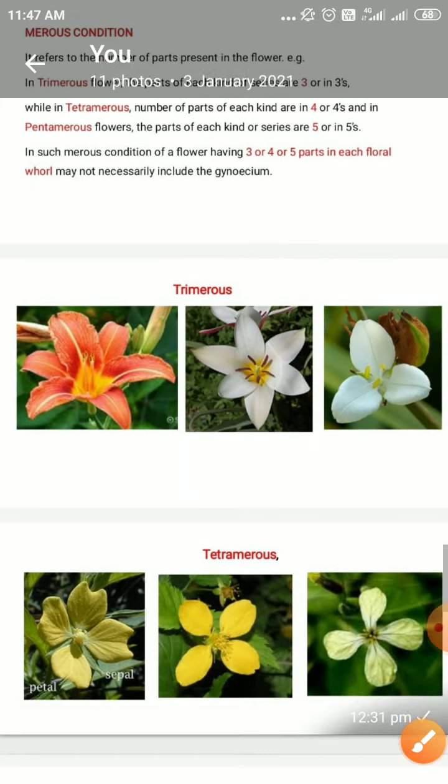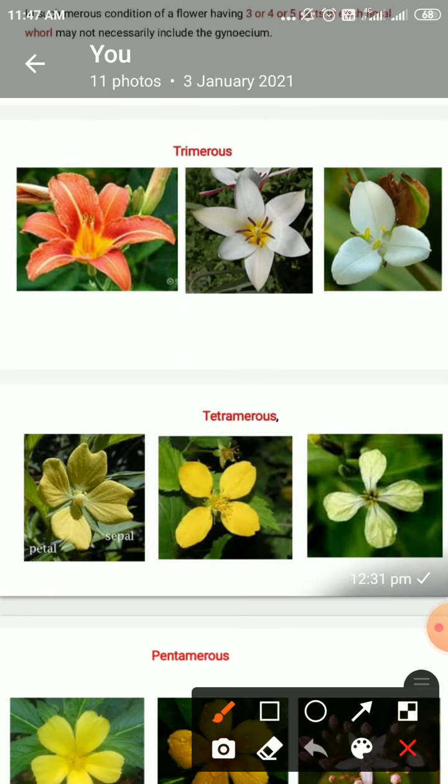Now, in addition to trimerous, sometimes the flower shows the tetramerous condition. For example, in the mustard, mohri plant, and carrot plant, the tetramerous condition is there. In Ixora, numerous examples are there where the floral parts are present in the number of 4.